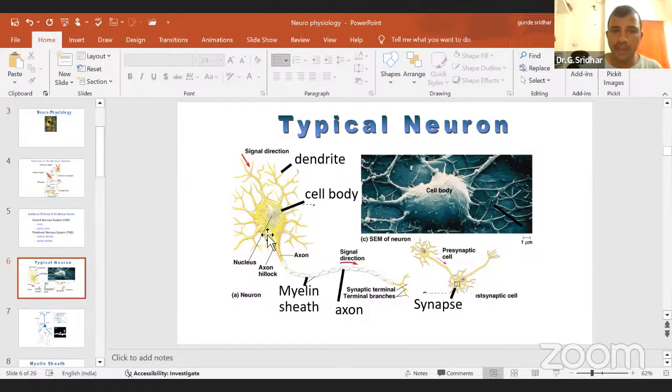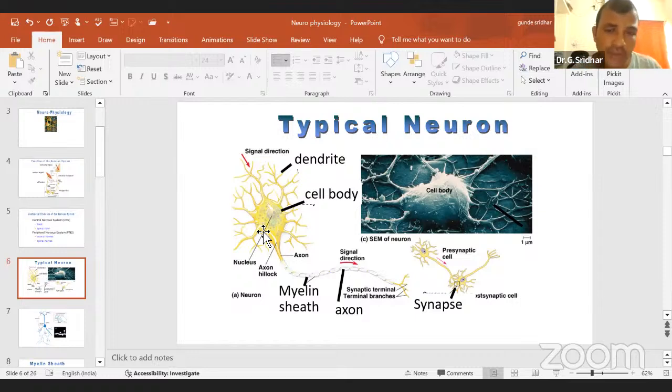This is a cell body. To this cell body, you are finding branch-like structures, finger-like structures. The branches which take the stimulus from the adjacent neuron and send it to the cell body, you can call dendrites. You can also call these dendrites afferent branches. A, not E. Afferent branches means which will get the signal. You can see the red color here, this signal passing way. Then after getting this information from the adjacent neuron through the dendrites, it will send the signal to the soma or cell body.